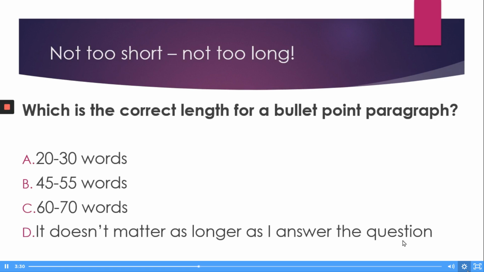So remember, then we have to ask ourselves, what is the correct amount of length for the bullet point paragraph? So are we looking at between 20 to 30 words, 45 to 55 words, 60 to 70 words, or it doesn't matter as long as I answer the question? So hopefully by now we should know that we are looking at B, 45 to 55 words, somewhere around that.